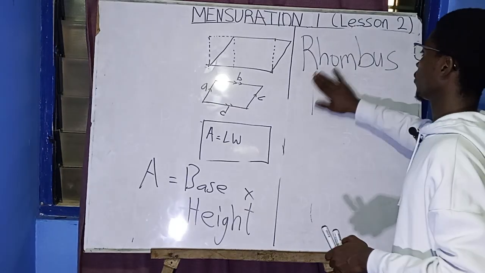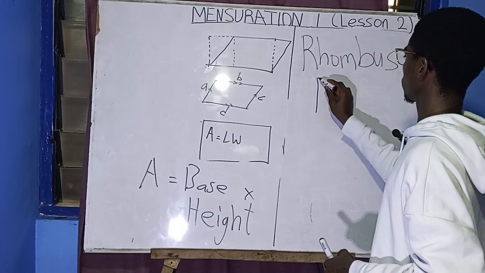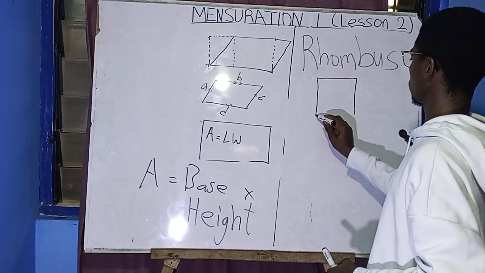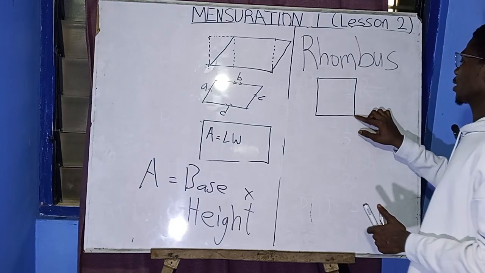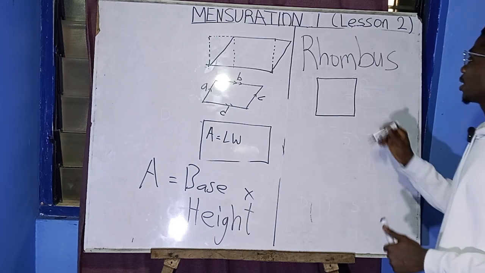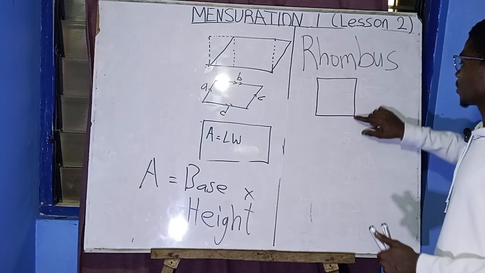Let me draw a square first. So this is a square, this is a square, this is a square. When you push it a bit, it's going to be like this. Let me make this side a broken line.